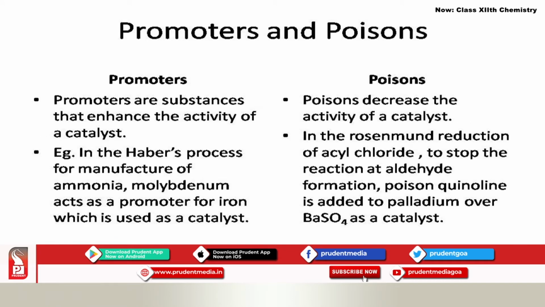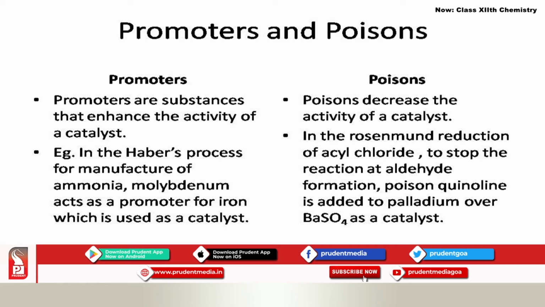Promoters and poisons are the two terms which are very often associated with catalysts. What are promoters? Promoters are the substances which enhance the activity of the catalyst, whereas poisons decrease the activity of the catalyst. We have learned Haber's process for the manufacture of ammonia. There we are using iron as a catalyst and molybdenum is used as a promoter of iron.